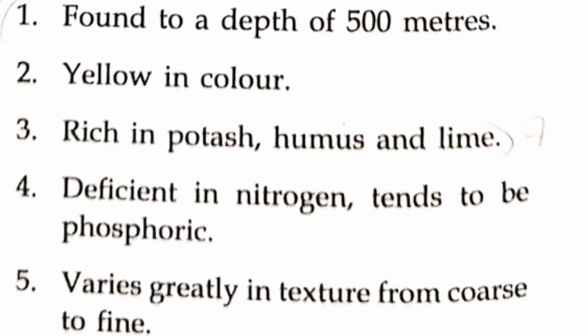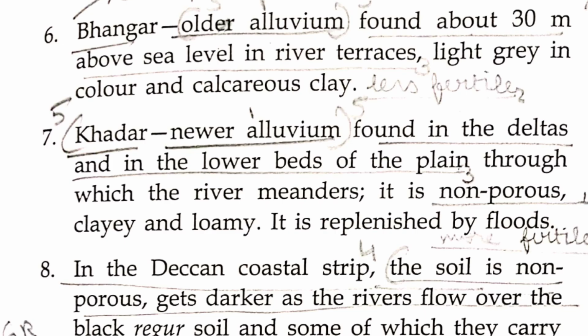Deficient in nitrogen, tends to be phosphoric. This is important, that the alluvial soil has more of phosphorus, but it is deficient in nitrogen. Okay, varies greatly in texture from coarse to fine. तो थोड़ा रफ भी रहता है और काफी फाइन भी रहता है. It can actually go the entire 180 degrees. Now the 6th, 7th and 8th points are important.